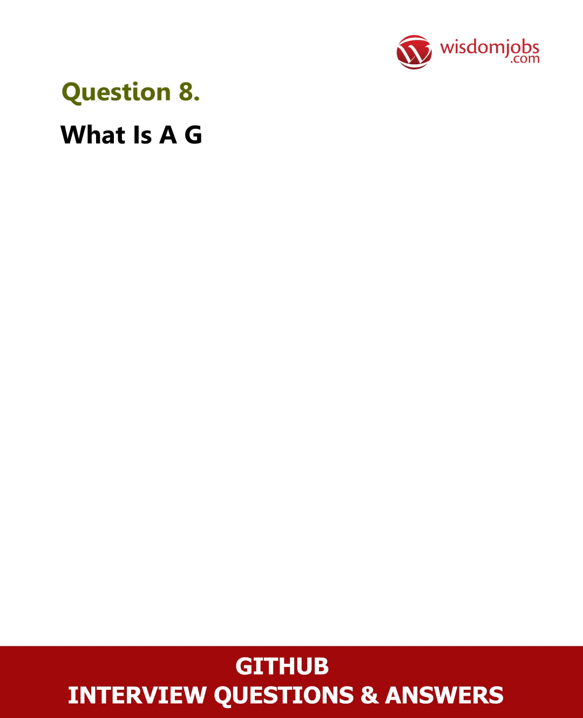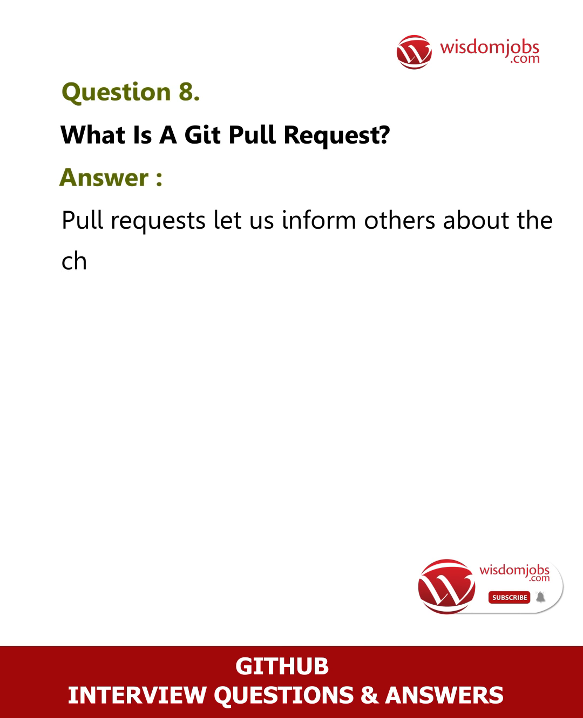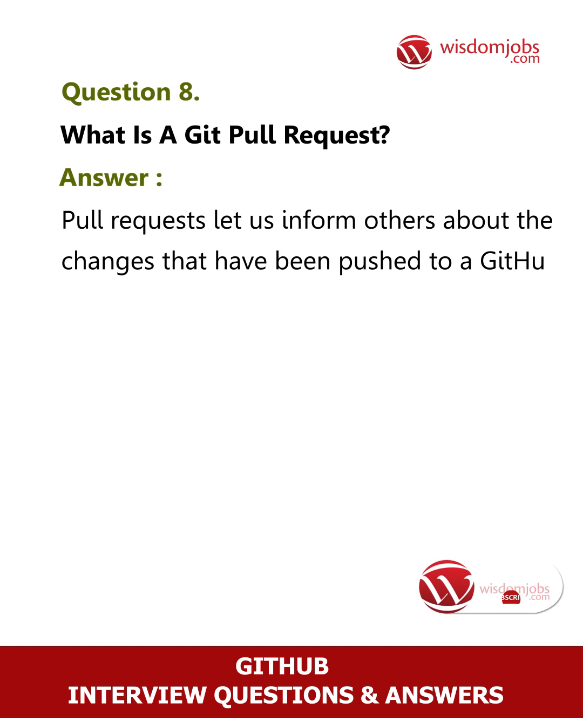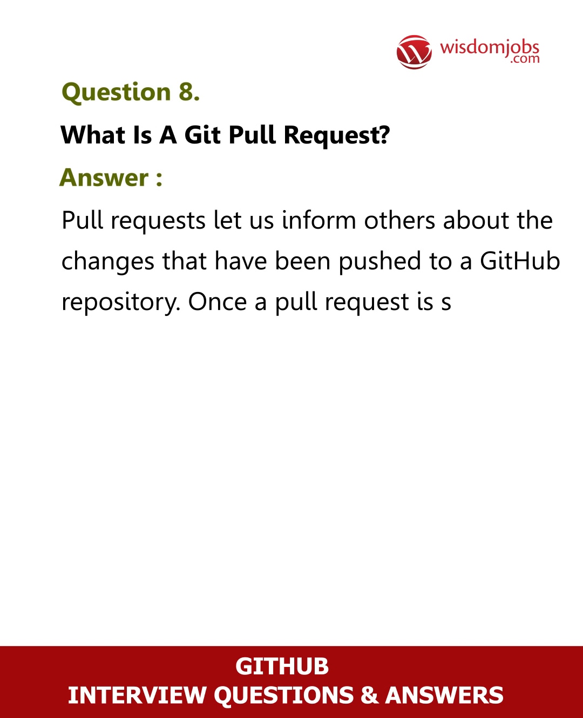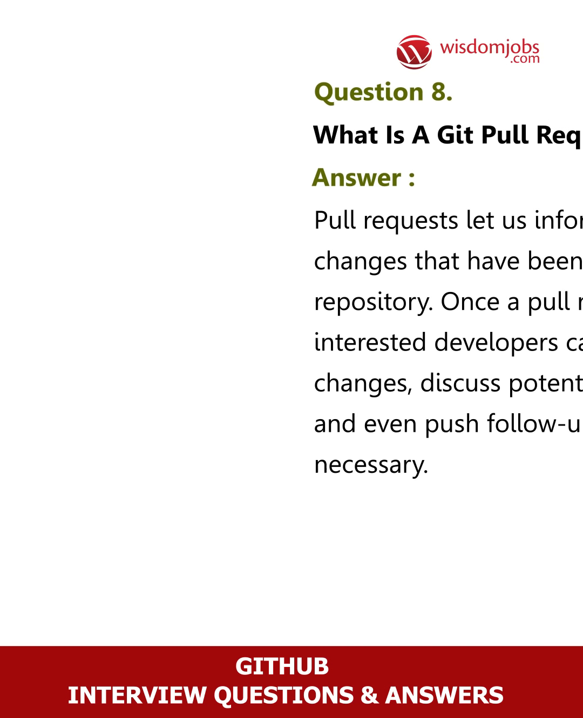Question 8. What is a git pull request? Answer. Pull requests let us inform others about the changes that have been pushed to a GitHub repository. Once a pull request is sent, interested developers can review the set of changes, discuss potential modifications, and even push follow-up commits if necessary.